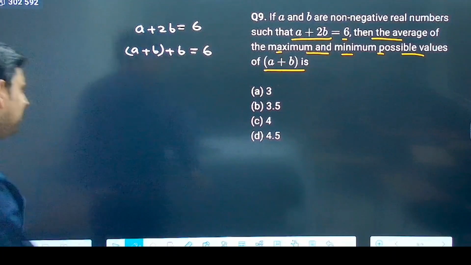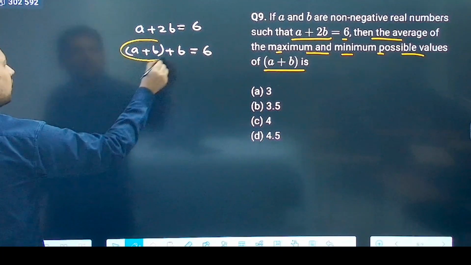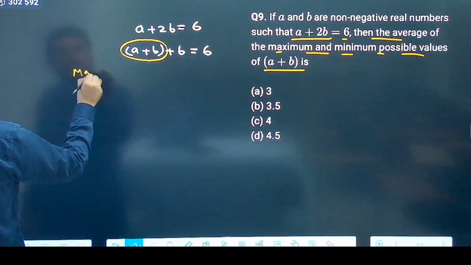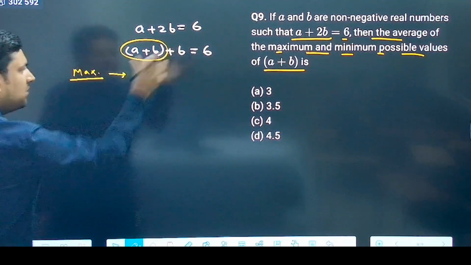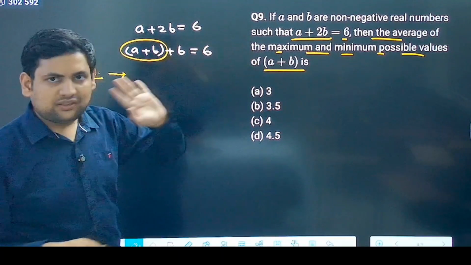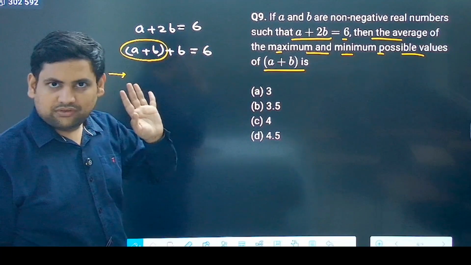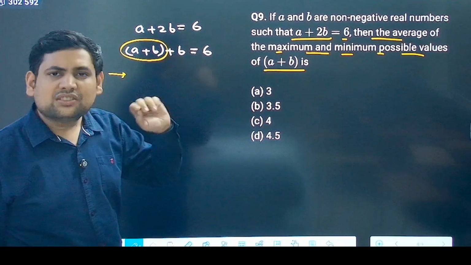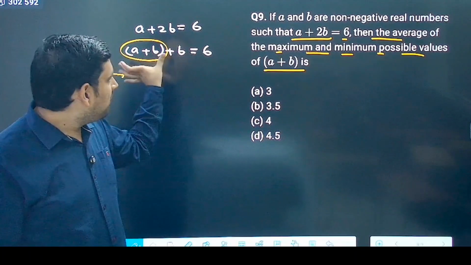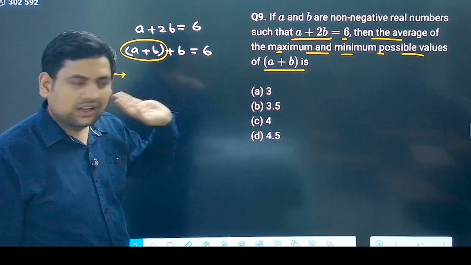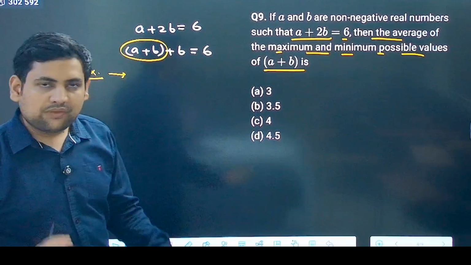Now, how do I maximize this? If I have to maximize a plus b, I must minimize this b, because they are non-negative. Non-negative means 0 or positive. So if I want to maximize this, I minimize b. What can be the minimum value of b?